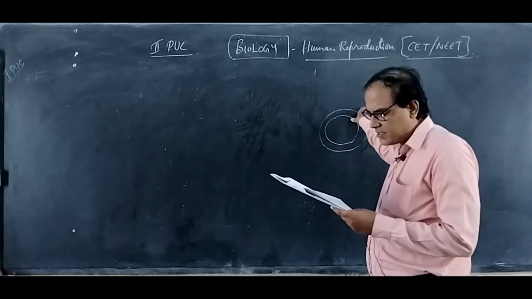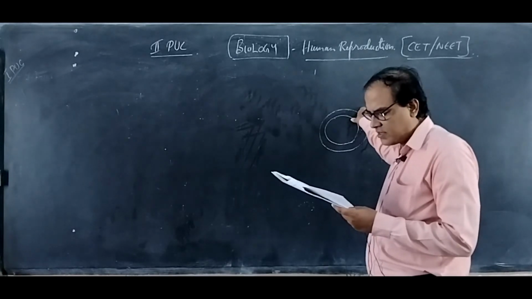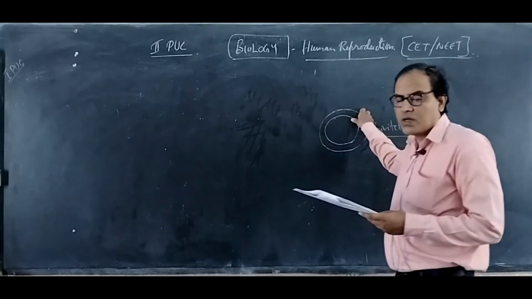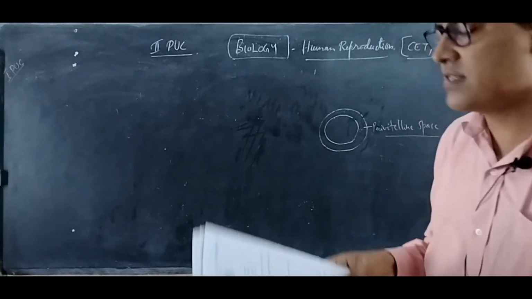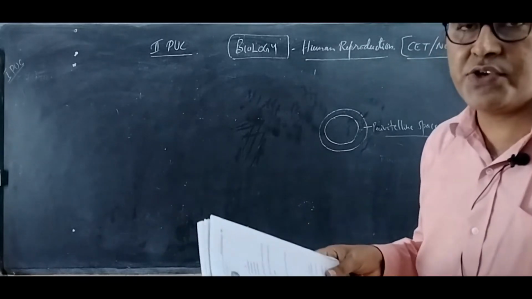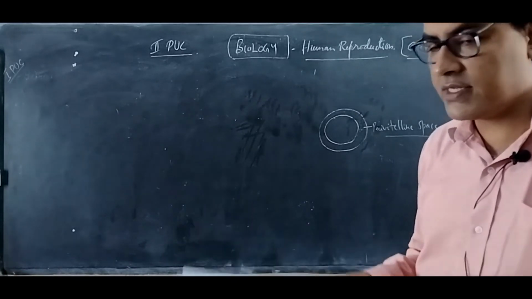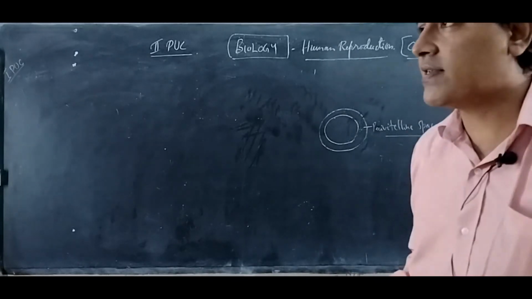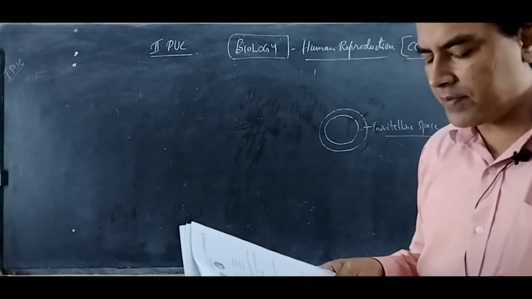Decidua basalis, decidua parietalis, decidua capsularis, contra decidua. Now, the modified portion of the endometrium of the uterus upon implantation is called the decidua. It sheds when the fetus is fully developed.